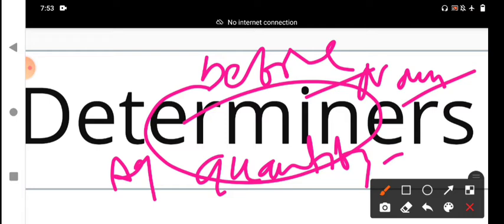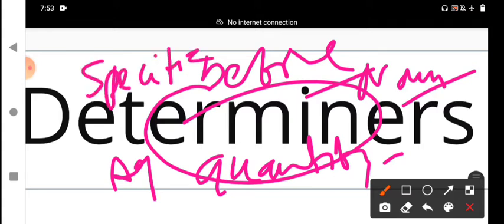The determiner comes before a noun and decides whether that particular noun is specific or general. Determiner decides.